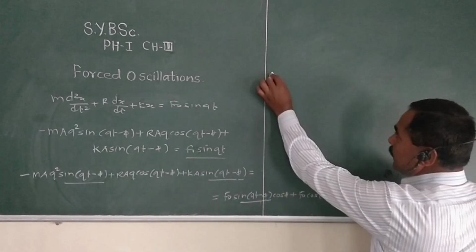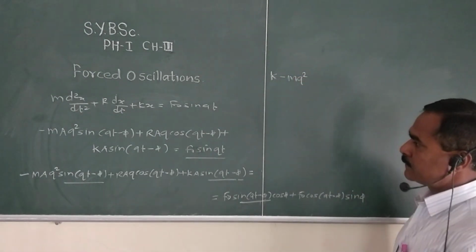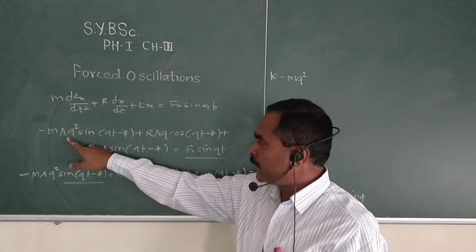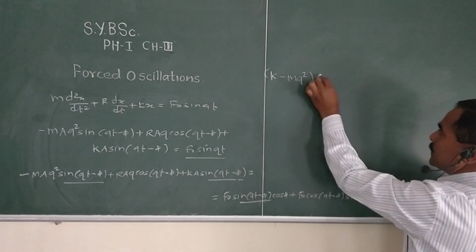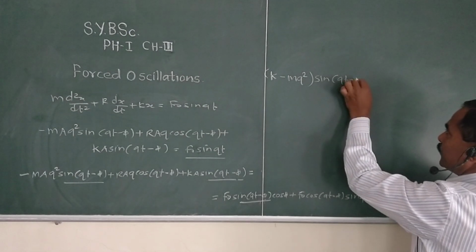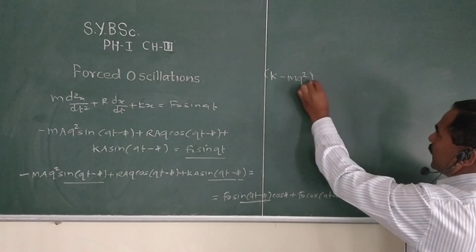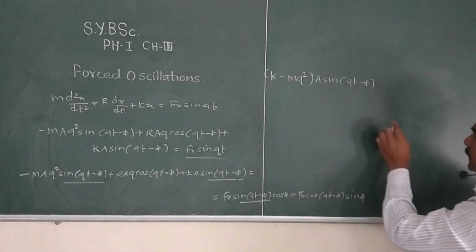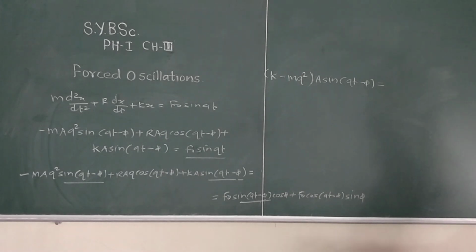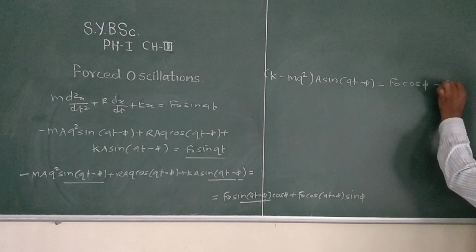So right here k minus mq square, common a sin of (qt minus phi), equal to now here the right hand side is f naught cos phi, equation second.